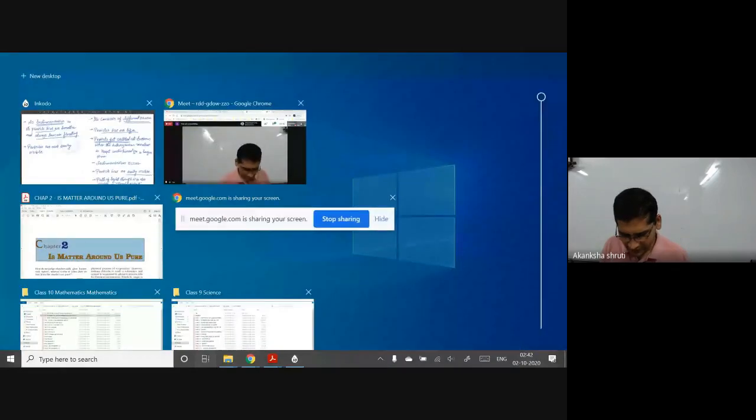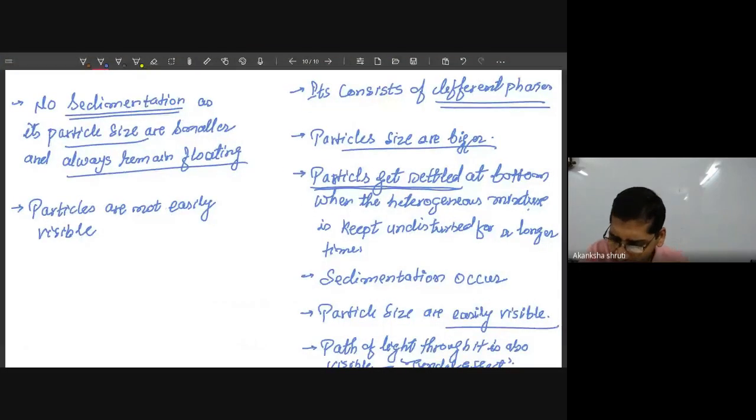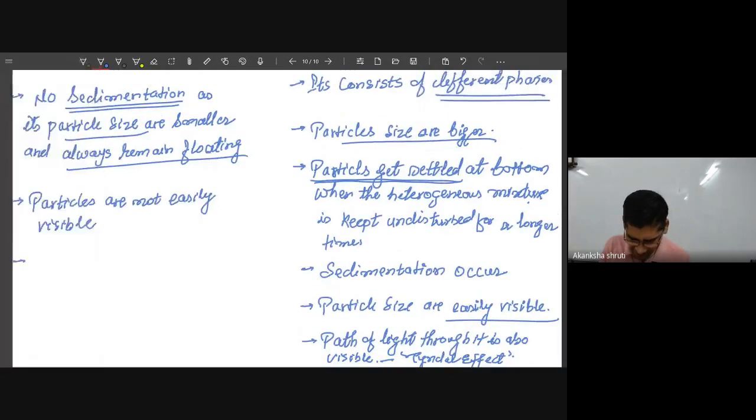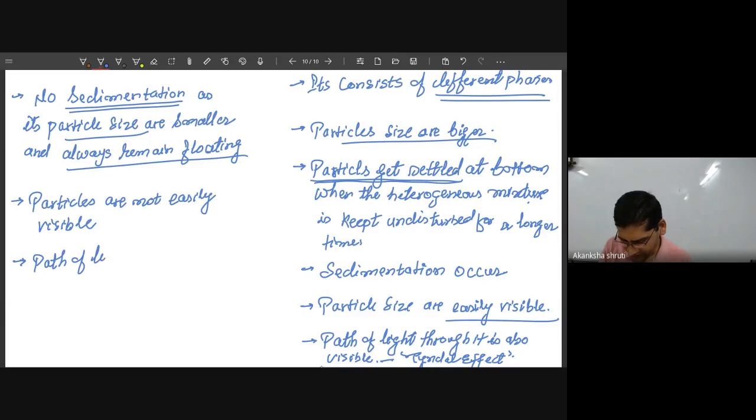Even if you put light through it, the path of light will still not be visible. Path of light is not visible.